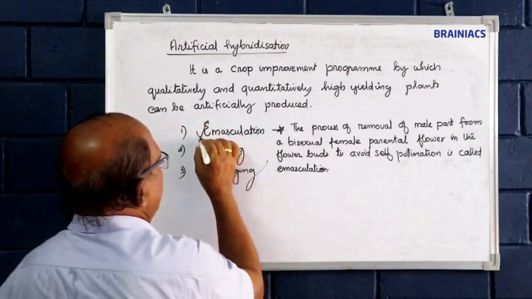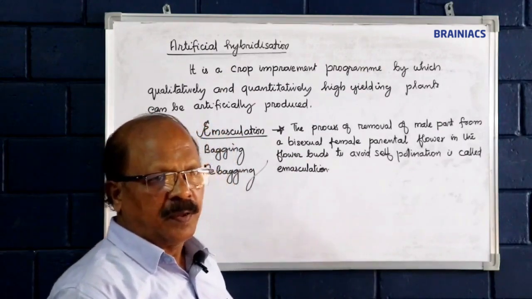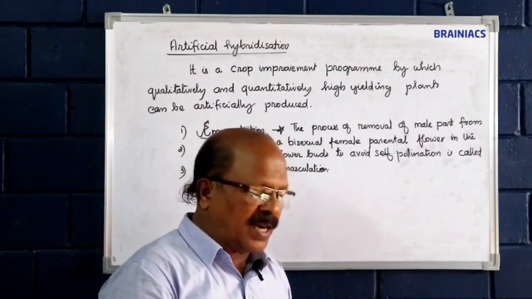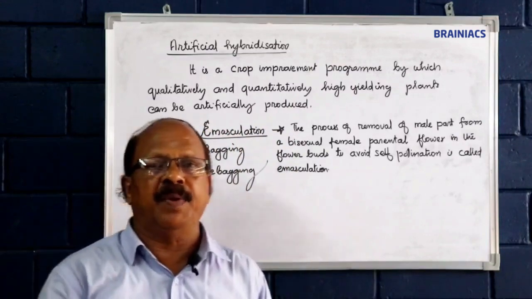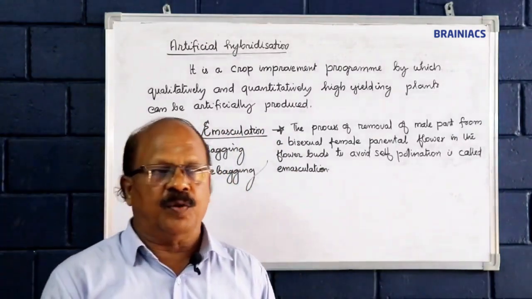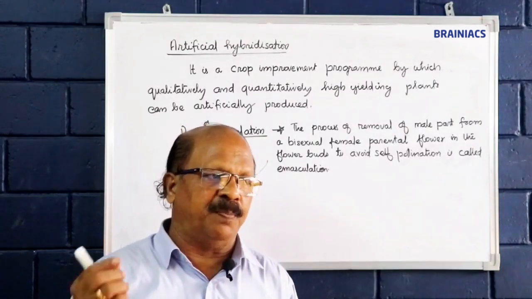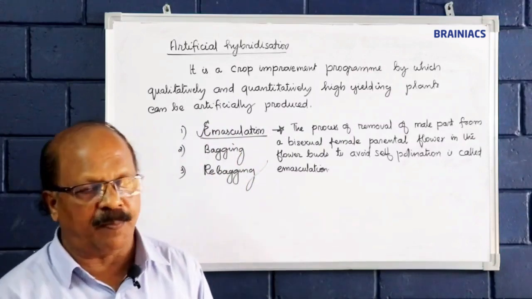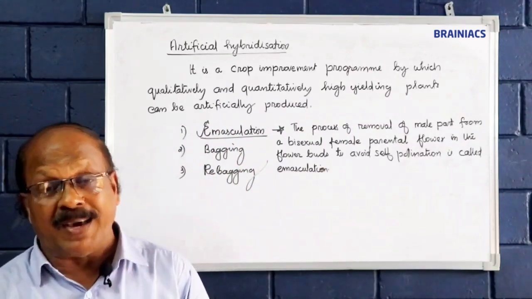So what is emasculation? The parental plants, male parents and female parents, from where the pollen grains are collected for hybridization, is considered as the male parent. The parental plant used for receiving the pollen grains is called the female parental plant. The flower of the female parental plant is bisexual.